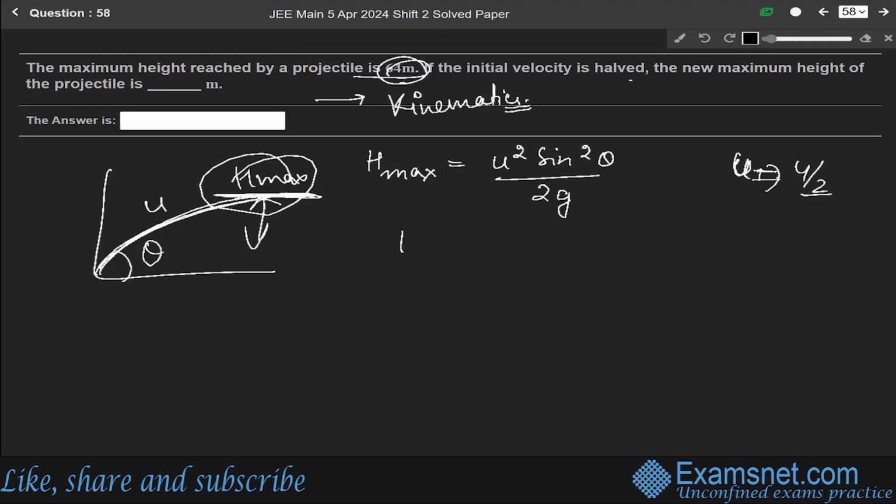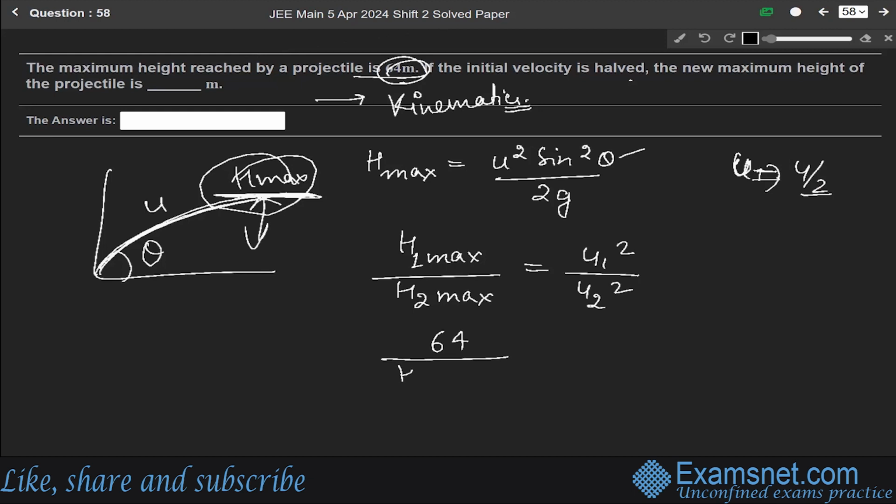So we can write h1 maximum over h2 maximum equals sine square theta, which is constant, so it cancels out. We get u1 square, and 2g is the same, over u2 square. h1 is given as 64 meter, and we have to find h2, the new maximum height, equals u square over u by 2 whole square.